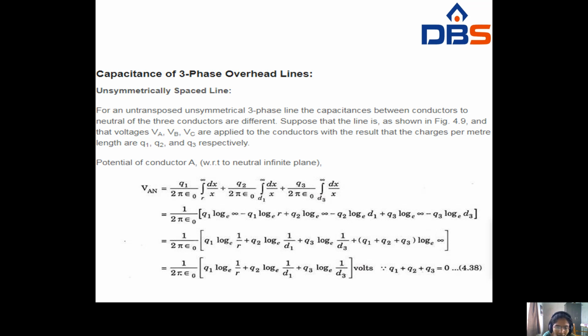At that time, Q1 by 2 pi epsilon naught, from its own radius r to infinity, dx by x, plus Q2 by 2 pi epsilon naught, from d1 to infinity, dx by x, plus Q3 by 2 pi epsilon naught, from d2 to infinity, dx by x. The previous one was written for a single phase conductor, same formulas.